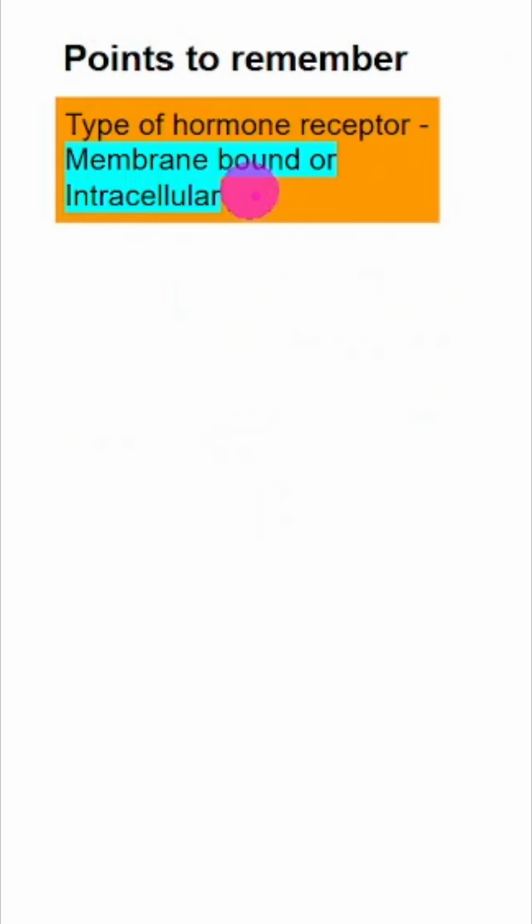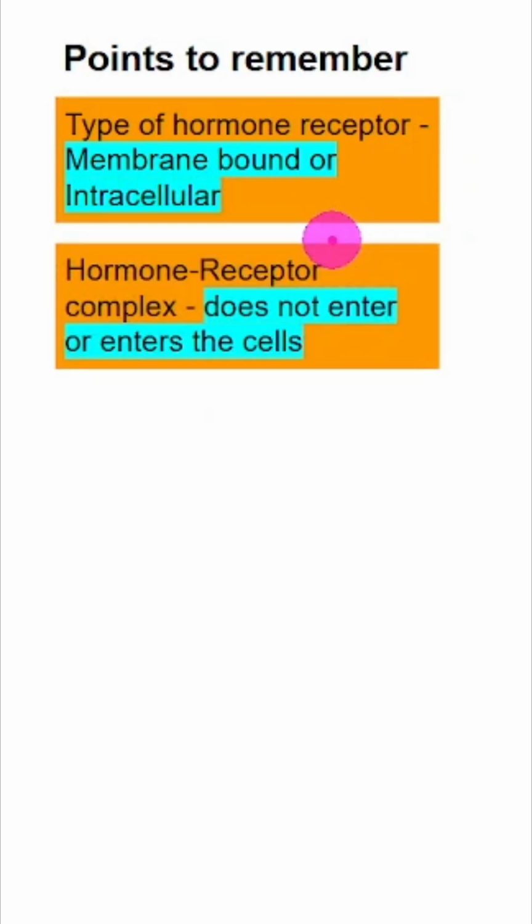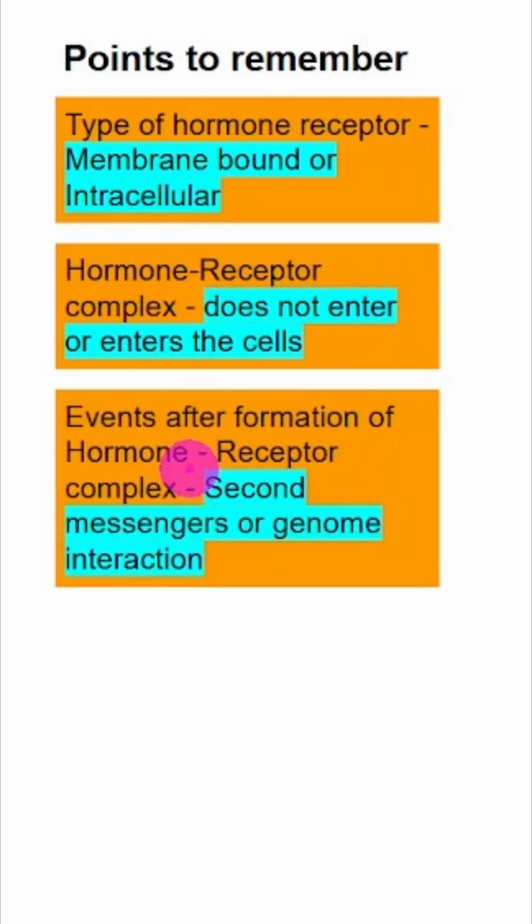Number 1, the type of hormone receptor. Is it membrane bound or is it intracellular receptor? Point number 2, when hormone binds to receptor, this complex, whether it enters or does not enter the cell. And third point, what happens after the formation of hormone receptor complex? Whether second messengers are formed or whether the complex interacts with the genome. These 3 points will give you the clarity.